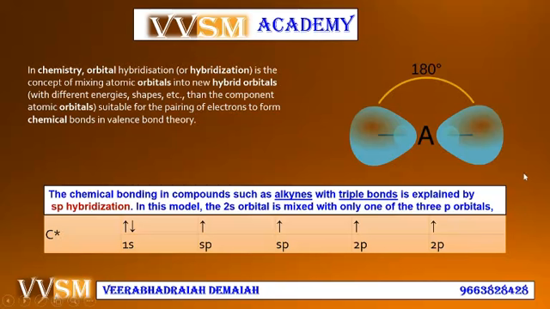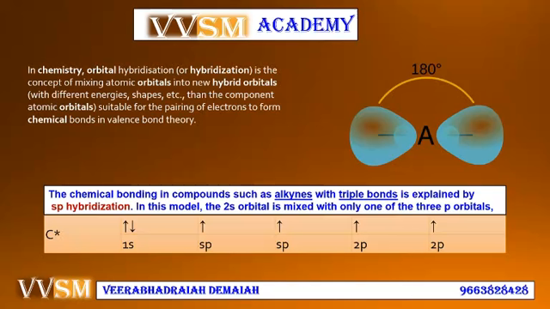Here, my dear friends, this image or figure indicates the s and p hybridization. This sp hybridization has a bond angle of 180 degrees.